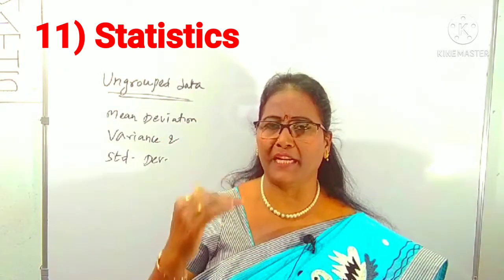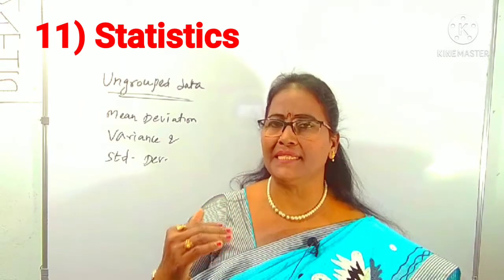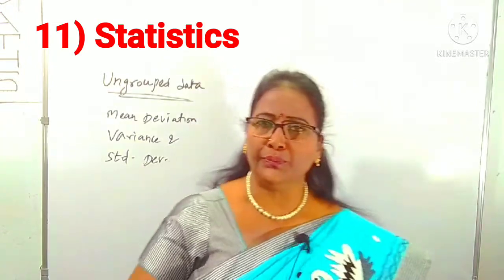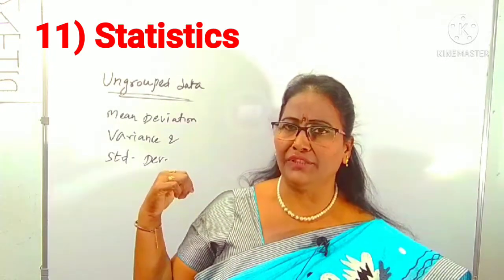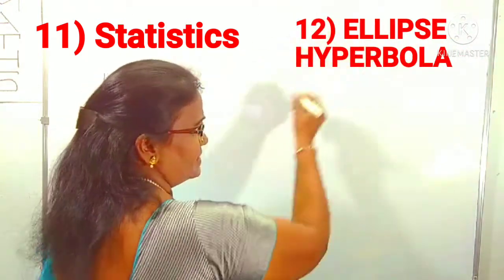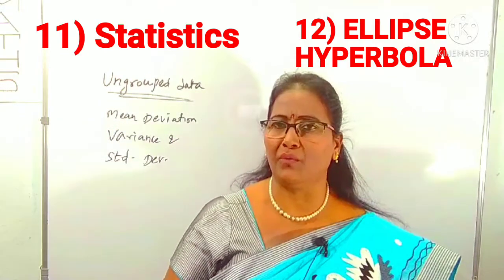In the case of circles, parabola, ellipse, hyperbola, and also straight lines, pair of straight lines, and so on. 3D and planes are discussed already. What are the basic easy topics I'm discussing in this video? I said already. So next we have to concentrate on ellipse and hyperbola. Actually, ellipse and hyperbola are one and the same.